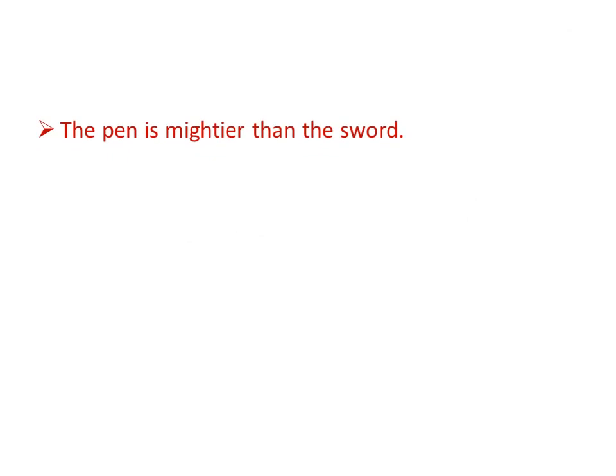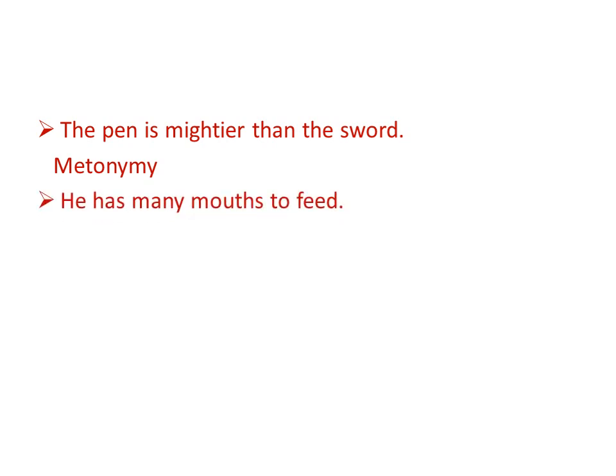The pen is mightier than the sword. So here in this sentence, pen stands for writers and sword stands for soldiers. These are used by the writers and soldiers, but are not physically part of them. So this is metonymy. Next example, he has many mouths to feed. So here mouth is a part of the body. Which figure of speech is used here? That is synecdoche. I hope you understood.